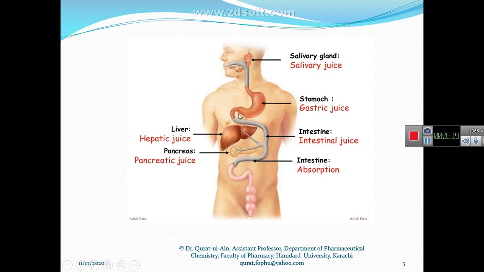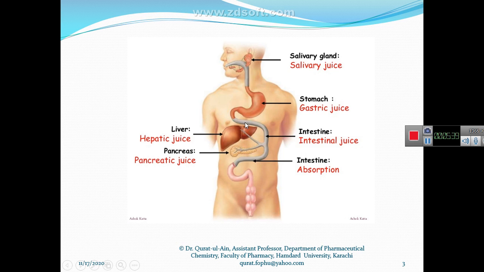The gastric juices released from the stomach mix with the partially digested food and make a bolus that we call chyme,